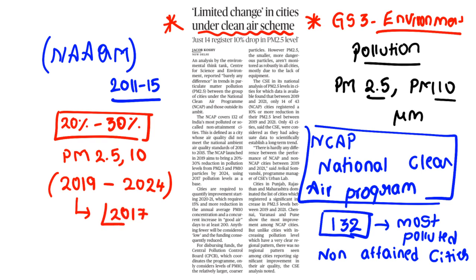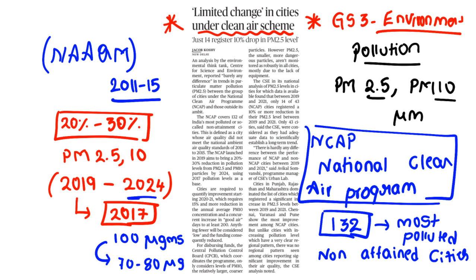For example, if in 2017 the PM 2.5 level is, just take, 100 micrograms in air, they have to reduce 20 to 30%. Means they have to reach 70 to 80 micrograms by 2024. Clear?